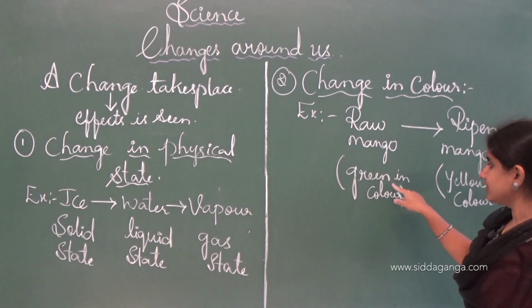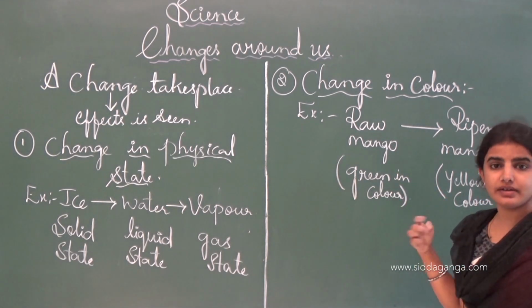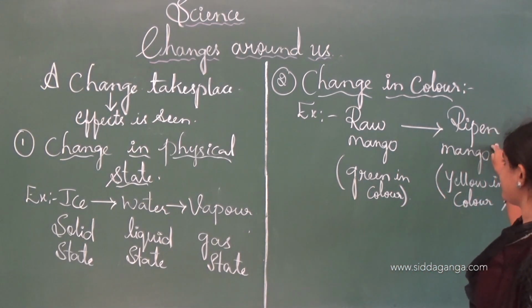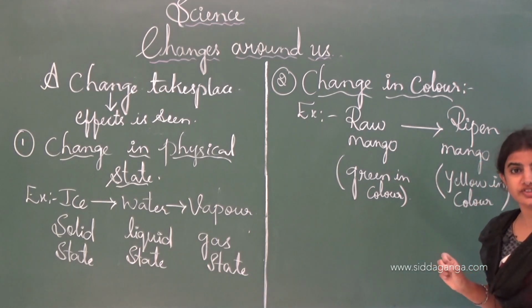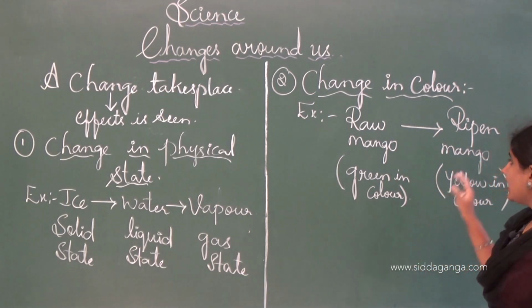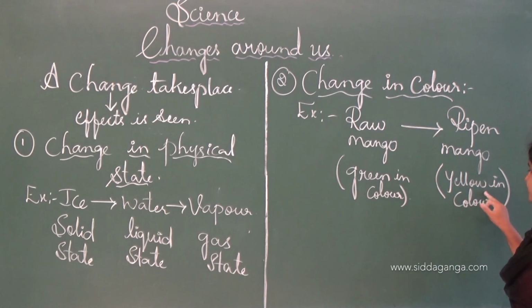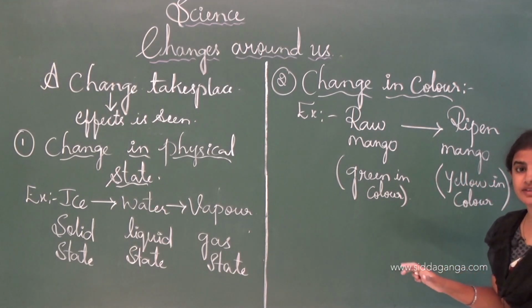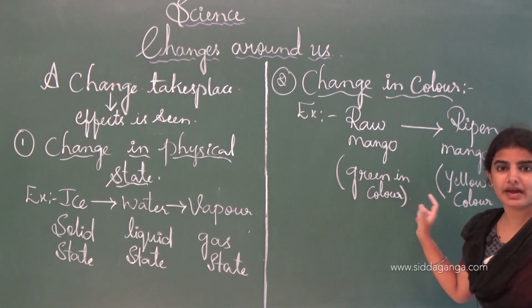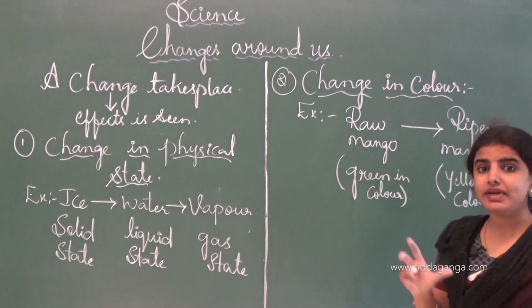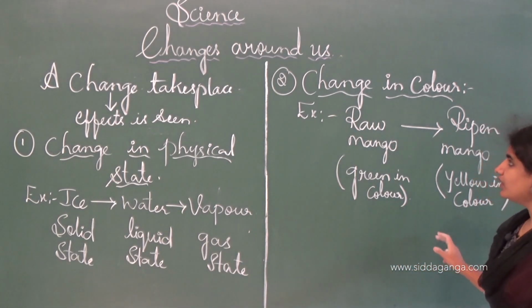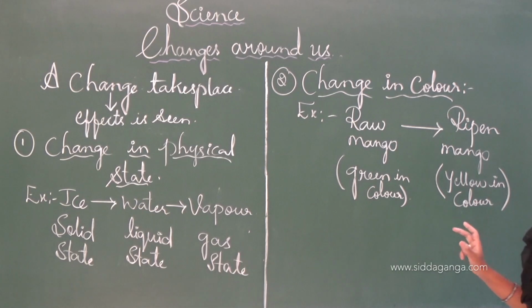Raw mango is usually green in color, and later it converts into ripened mango, which is nutritious and tasty also. And here the color will be changed to yellow. By comparing these two mangoes, we can say that the changes appear, and this is how the change in the color takes place.